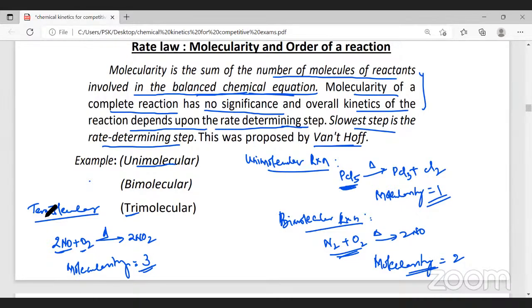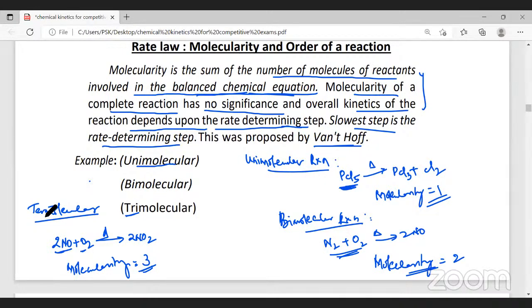Remember, we have to learn the differences later. That's why I'm telling you. Firstly, the molecularity is defined as the minimum number of reactant molecules taking part in the elementary reaction or slow step of the reaction. The second point is, the molecularity is determined theoretically by a completely balanced equation.